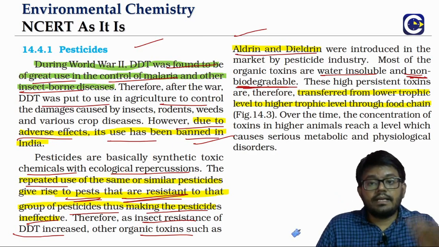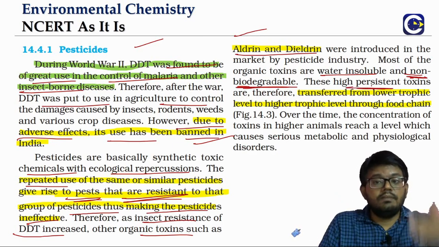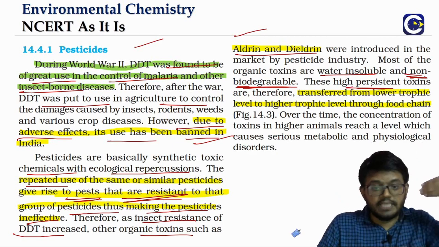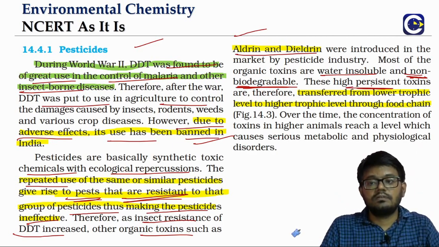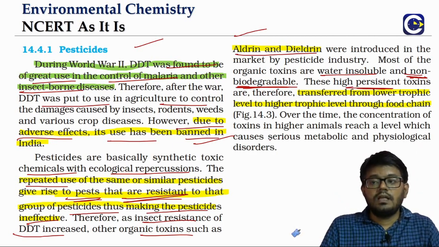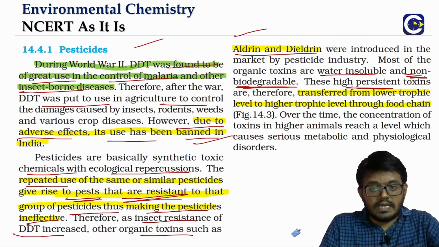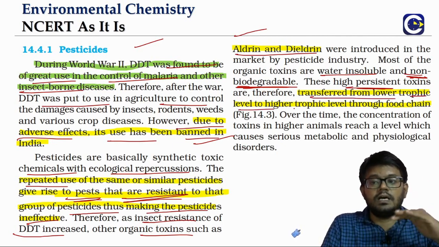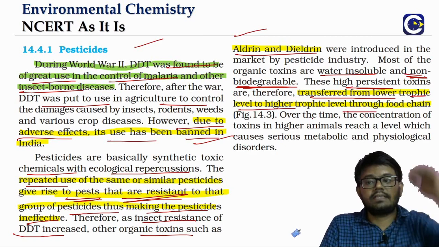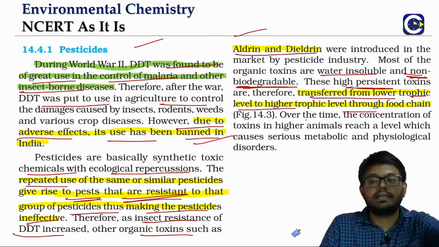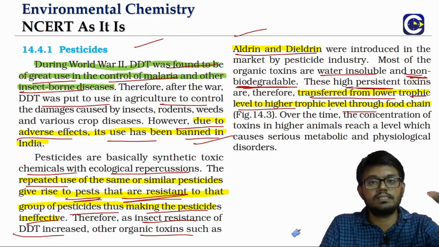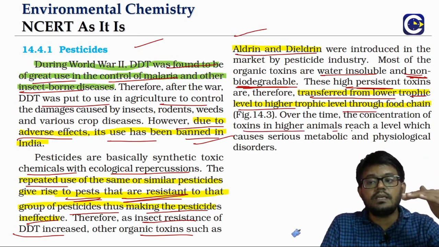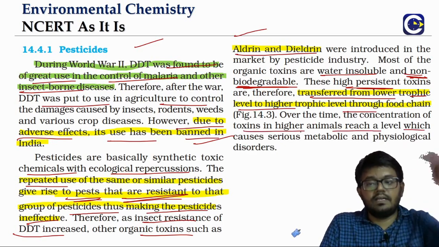If they are non-biodegradable, what does that mean? They will persist through the food chain, and when they are transferred from the lower levels of the food chain to the higher levels, we will see an increasing concentration. The concentration of toxins will be increasing for each subsequent level.